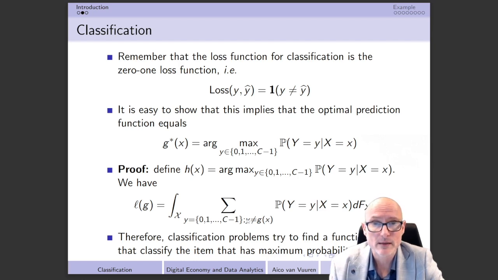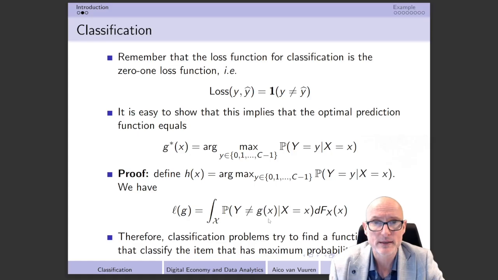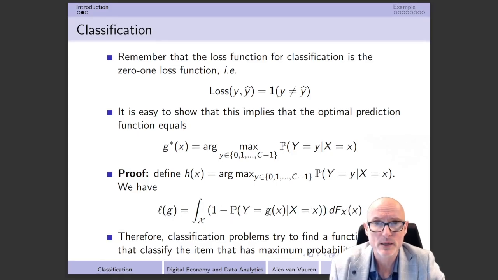The probability that, well, if you sum over all the outcomes for which y is equal to g(x), well, that's of course equal to the probability that y is unequal to g(x). So you can also write it in this format that we have over here. Another very simple step then is that we can write this, of course, as 1 minus the probability that y is equal to g(x). So therefore we can also write it in this format that we have over here.